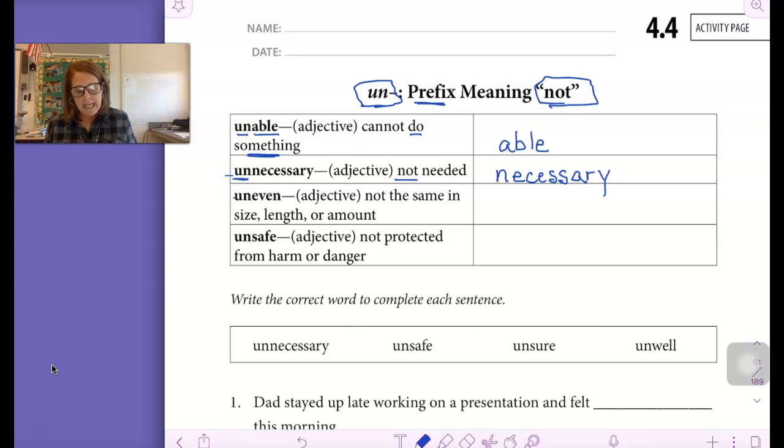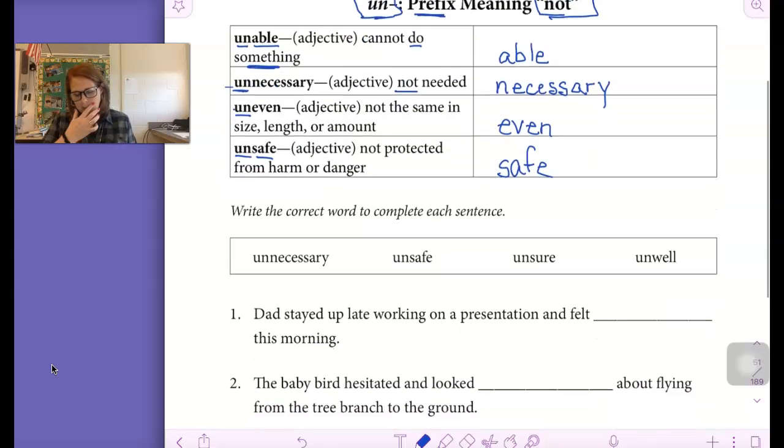The next word is uneven. If we take un off of there, our root word is even. And even means it's the same size, length, or amount. Uneven means it's not the same size, length, or amount. Next, we have unsafe. Un is the prefix. Safe is the root word. So let's write safe on the line. Safe, if you're safe, it means you're protected from harm or danger. Unsafe means you're not.